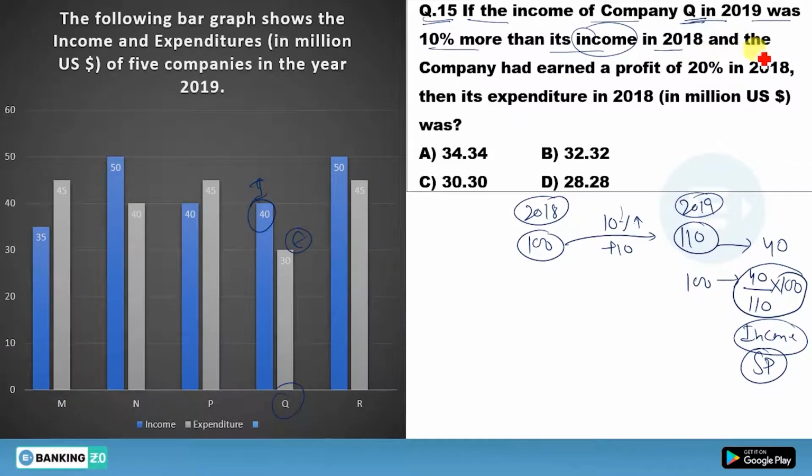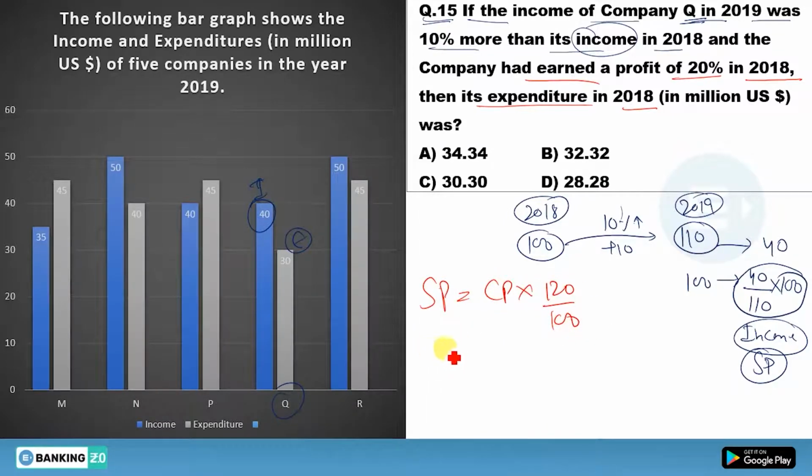Now the company had earned a 20% profit in 2018, then its expenditure in 2018. Clearly you can see your SP would have been CP into (100 plus 20) divided by 100. So I can say your SP would have been equal to CP into 120 upon 100.